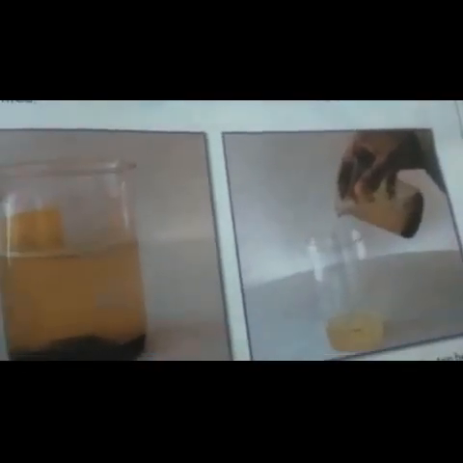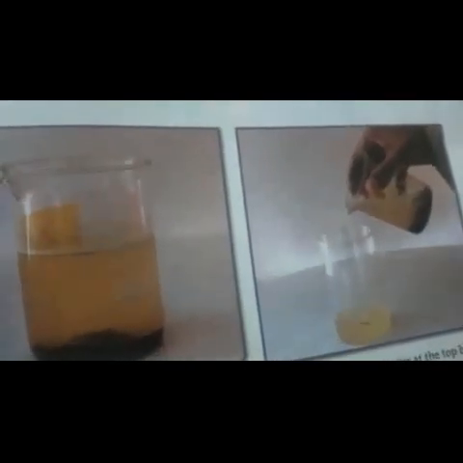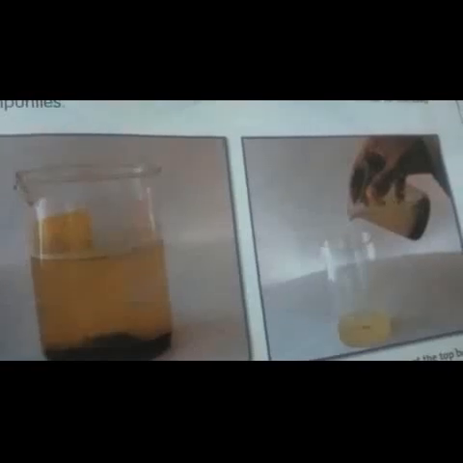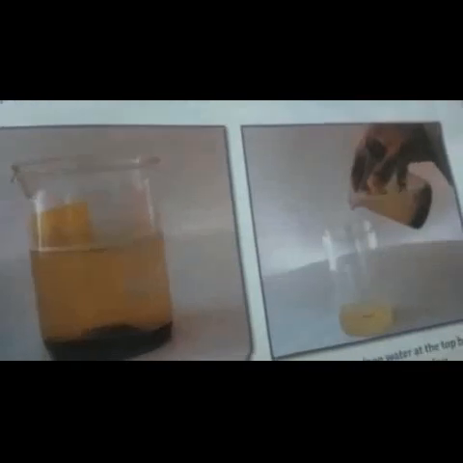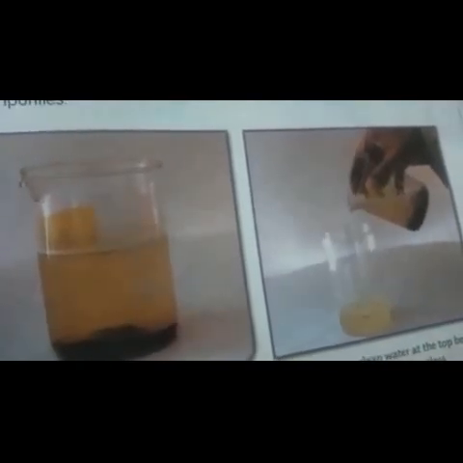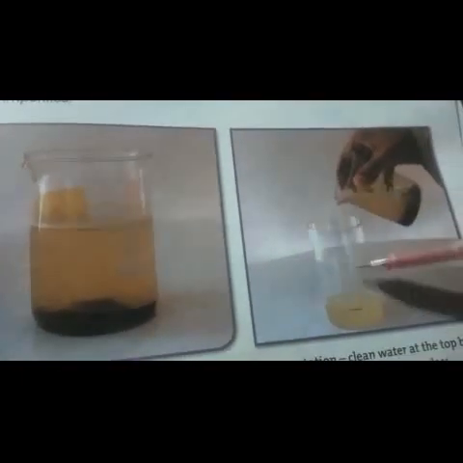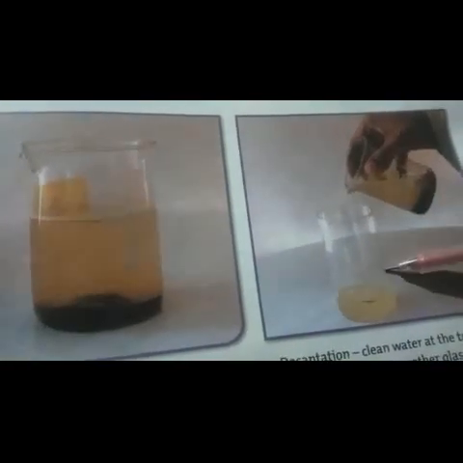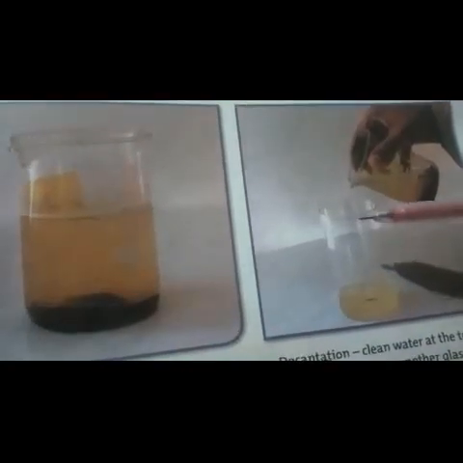One thing I want to ask you: when should you filter water? Before or after sedimentation and decantation? It depends. If it is very muddy, it is better to filter after sedimentation and decantation. There is less to filter, so it is faster and the filter does not get very dirty. This water we are not able to drink. Again you have to filter the water, then you have to drink, right children?